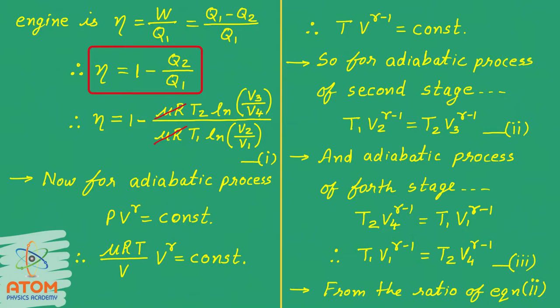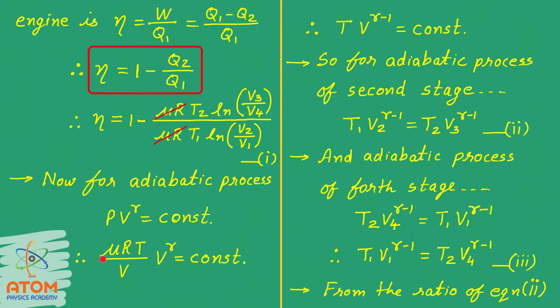Now we are going to derive a very important equation for adiabatic process. Though we are deriving this equation for theory purposes, it is going to be useful for many numericals and MCQs as well. Let us see. We already know that for adiabatic process, PV raised to gamma is constant. But from the ideal gas state equation, we can put P is equal to mu RT upon V. Now here this is V raised to gamma, and in the denominator you have V raised to 1, so you can write it like V raised to gamma minus 1. And the remaining term is T.